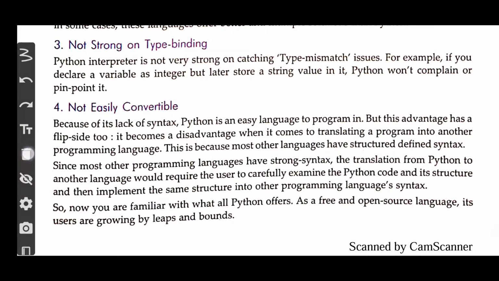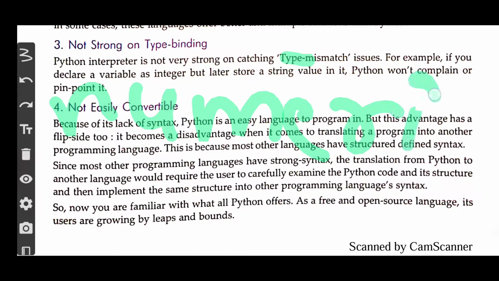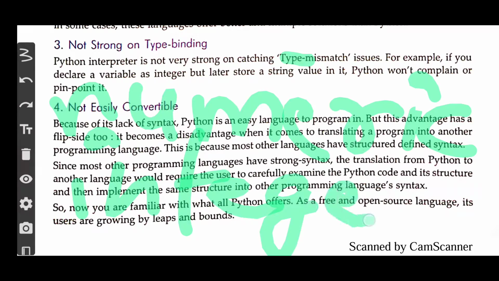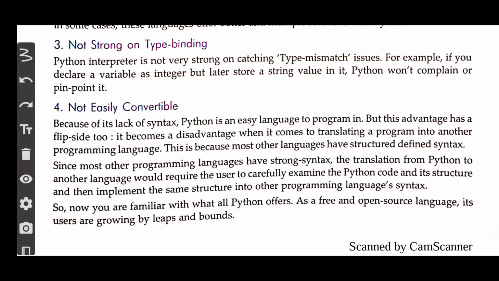Next, if you are telling your mobile number, it is numeric, and all numeric things come under the category of integer. All right. So what I want to explain is that there are different types of data that can be entered in Python, and Python is not very strong on catching those type mismatches.